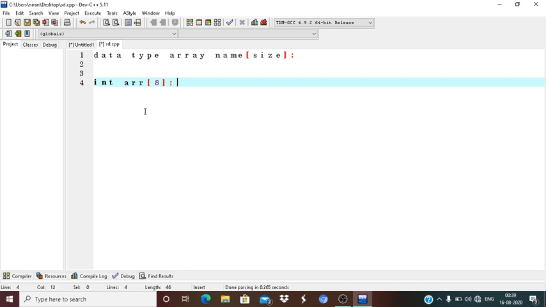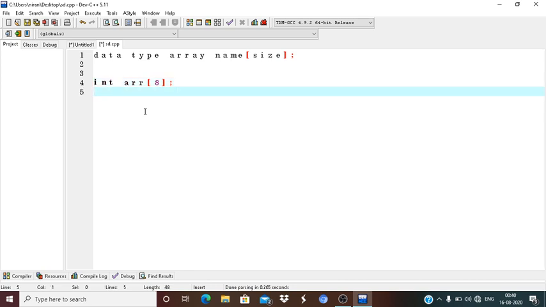In memory, meaning main memory or primary memory or RAM, random access memory, the array will be allocated consecutive memory locations. Every element will be stored one by one. It does not store haphazardly.